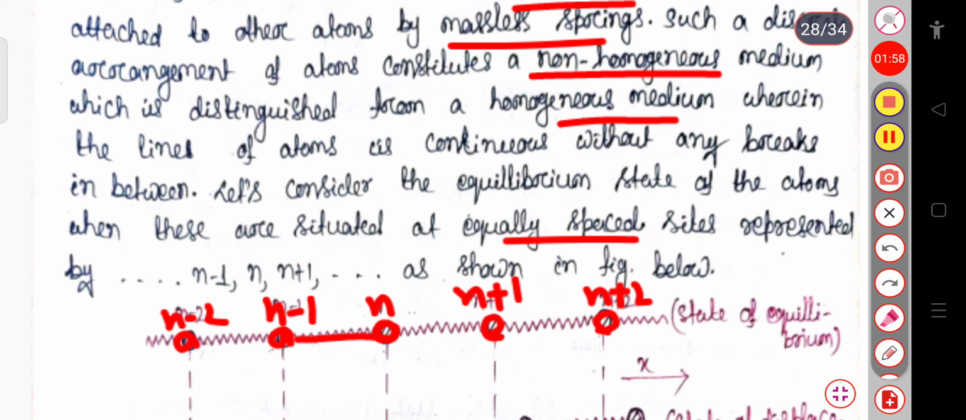This is the state of equilibrium. You can see here this distance is 1, and this distance is also 1, because n plus 2 minus n plus 1 will be 1. Again in between, this distance is n minus 1 minus n, which will be minus 1, or simply you can say the magnitude is 1, and so on.